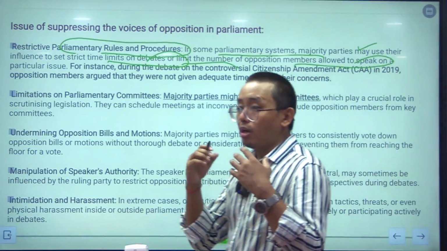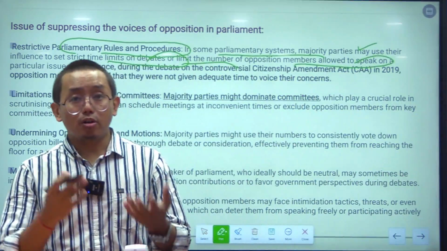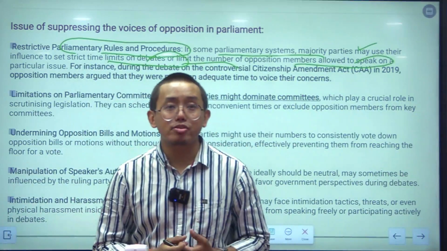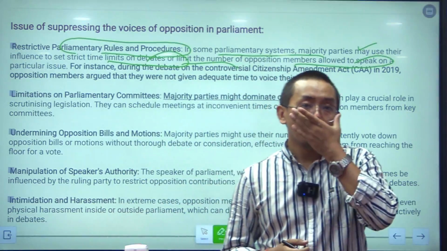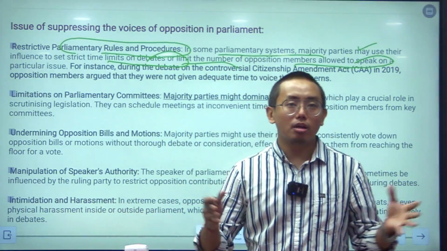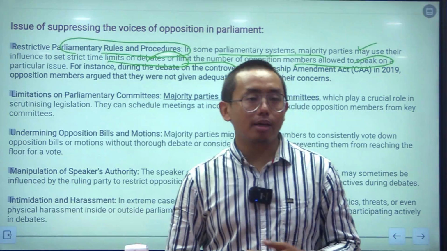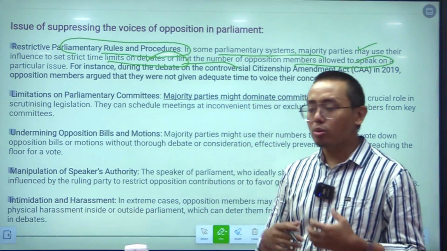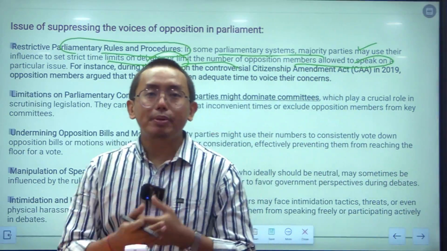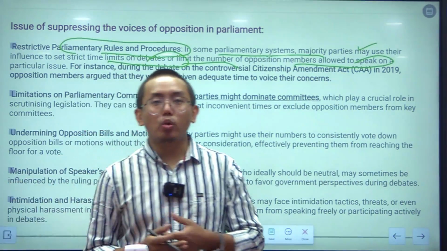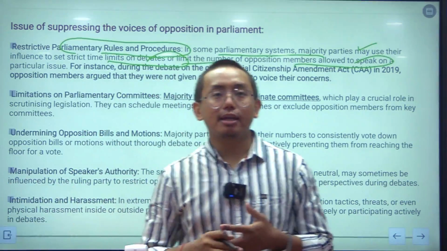So the majority party is always the one who elects the Lok Sabha speaker. ठीक है, so in India the current speaker of Lok Sabha, who is Om Birla, is from the ruling party. So what might happen is that the speaker of Lok Sabha might be tilted towards the party that he belongs to.